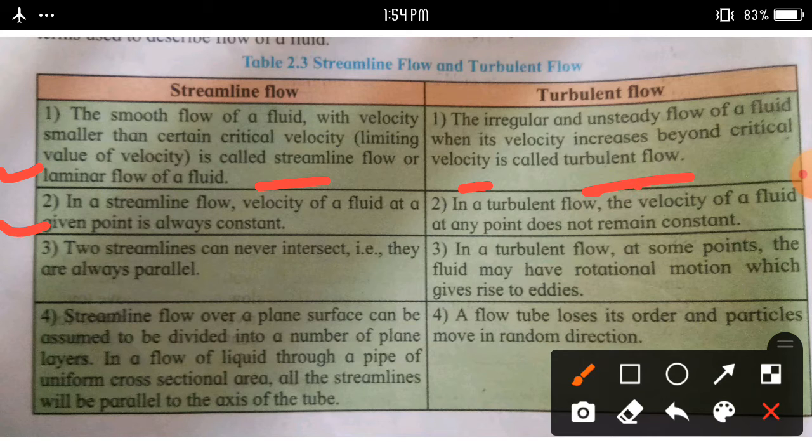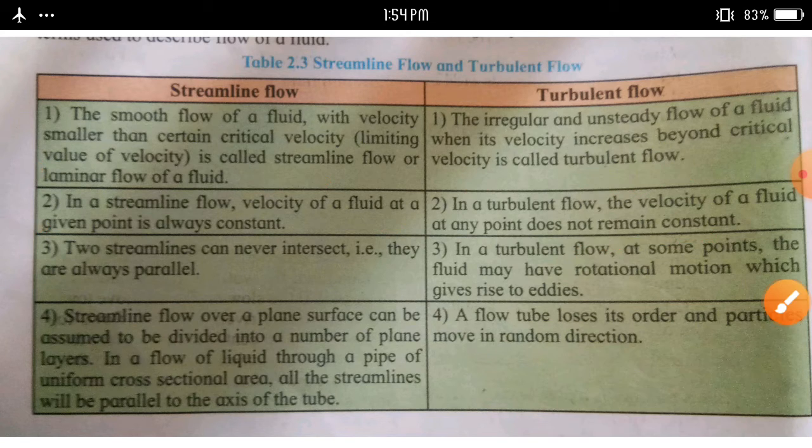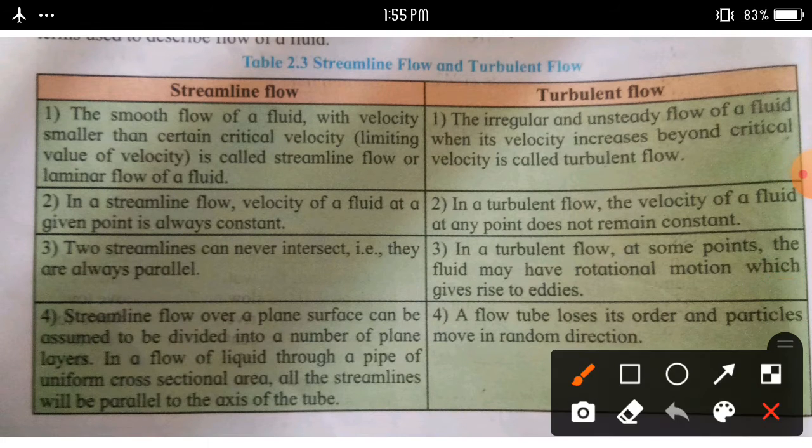Second point of distinction between streamline flow and turbulent flow. In a streamline flow, the velocity of fluid at a given point is always constant. In a turbulent flow, the velocity of fluid at any point does not remain constant. And third point: two streamlines can never intersect. They are always parallel.